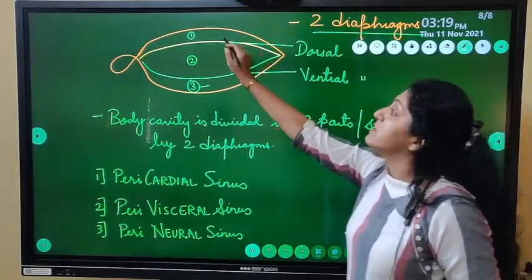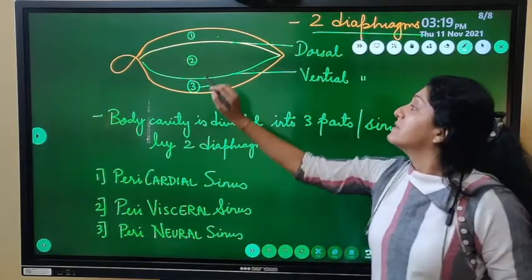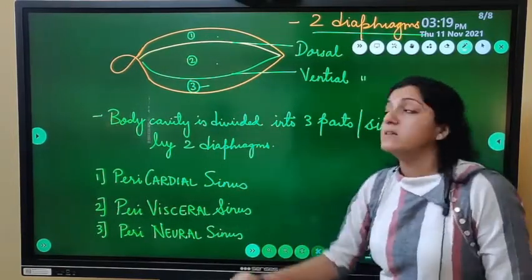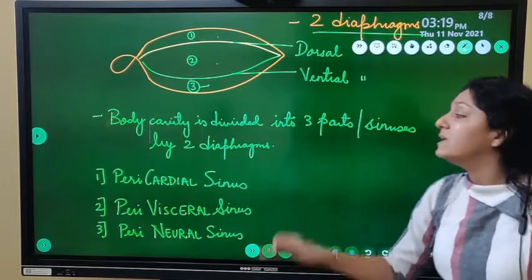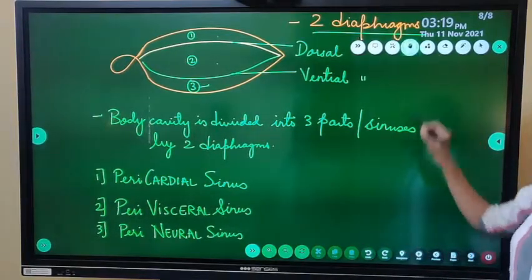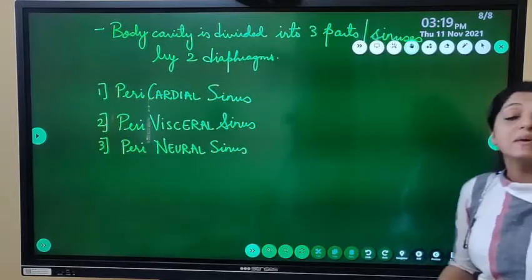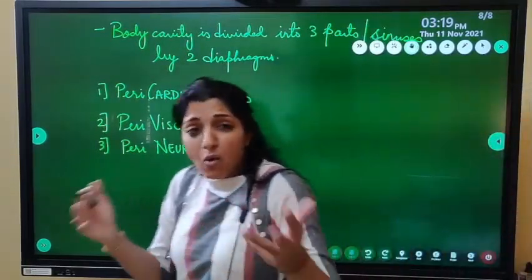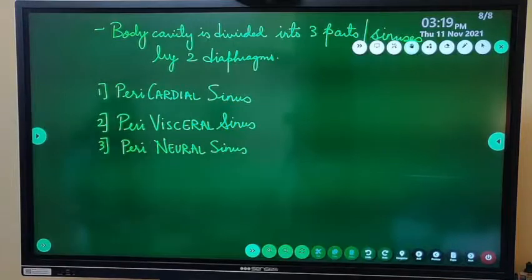The first one is pericardial sinus. The second one is perivisceral sinus. The third one is perineural sinus. Now, नाम से ही देखो आपको समझेगा. पेरिकार्डियल साइनस में कॉकरोच का कौन सा पार्ट, कौन सा सिस्टम बॉडी का लोकेटेड रहेगा?